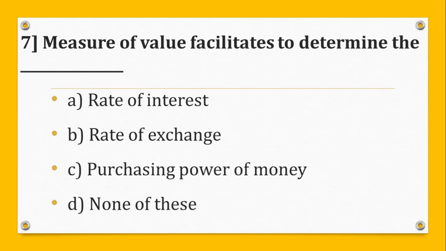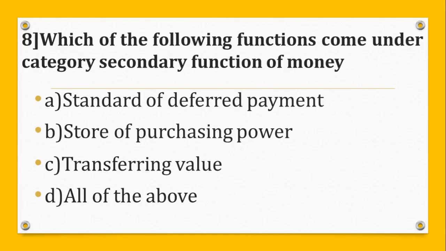Question number 7. Measure of value facilitates to determine the A. Rate of interest, B. Rate of exchange, C. Purchasing power of money, D. None of these. And the correct answer is B. Rate of exchange.